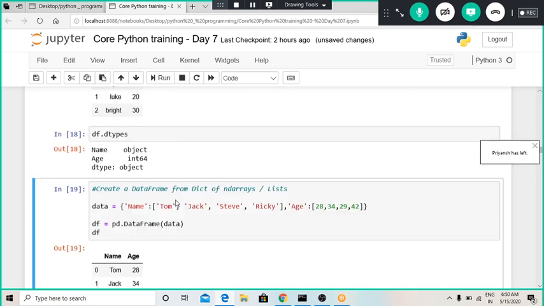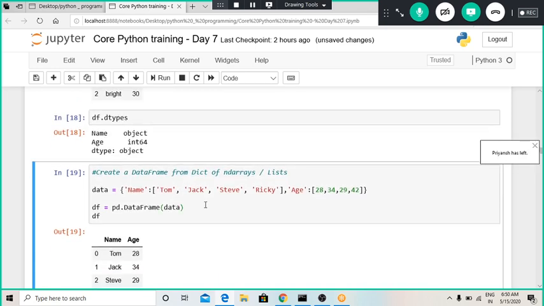Okay, now let us define a data frame from a dictionary. Basically, you know that the key name of a dictionary has to be a string or an integer. So here I have defined the key names as strings, and the values for that particular key can be an integer, a string, or a list or whatever.